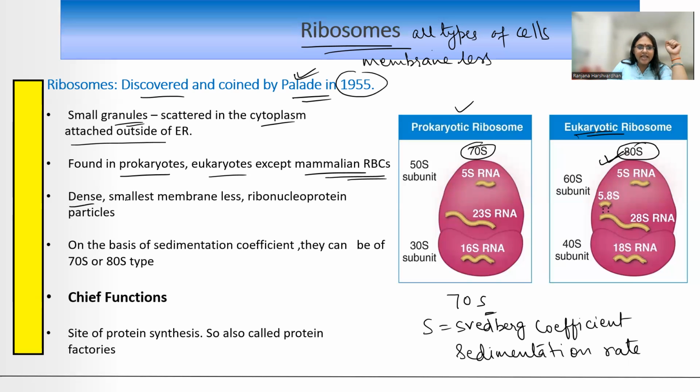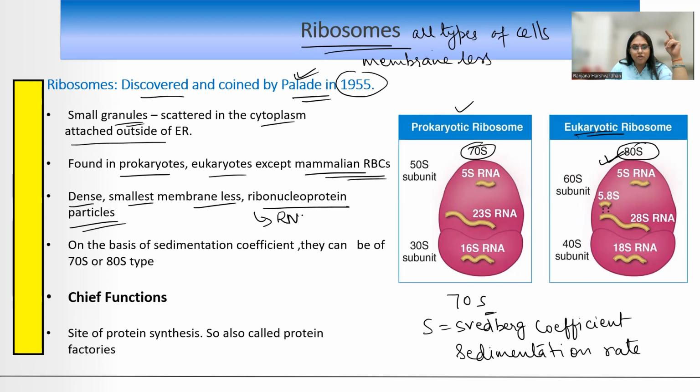Now, third point, dense, smallest, membraneless ribonucleoprotein particle. Ribonucleoprotein का क्या मतलब है? वो particles जिसके पास ribonucleoprotein है. मतलब क्या है? RNA है, nucleic acid है और protein है. And which type of nucleic acid? RNA. Nucleic acids are of two types, children, RNA and DNA.